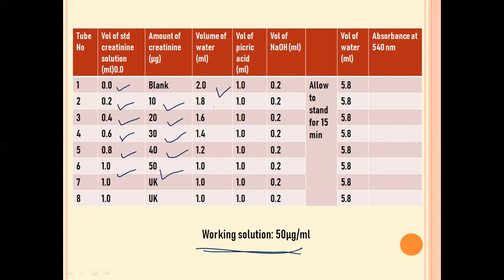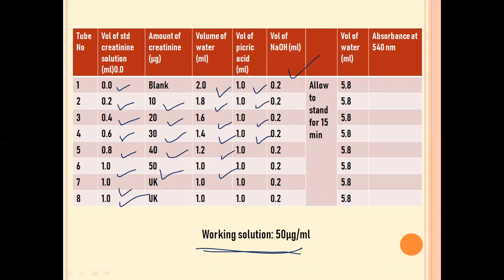So then we are going to add water to make the total volume 2 ml. Then we are going to add the picric acid to form the creatinine picric acid complex, and then NaOH is added so as to maintain the alkaline solution. After taking these different concentrations of creatinine solution, we take 1 ml for the unknown solution, and we are doing 2 trials for it.